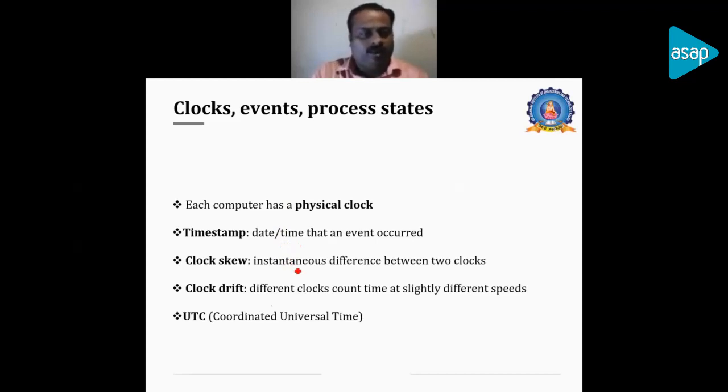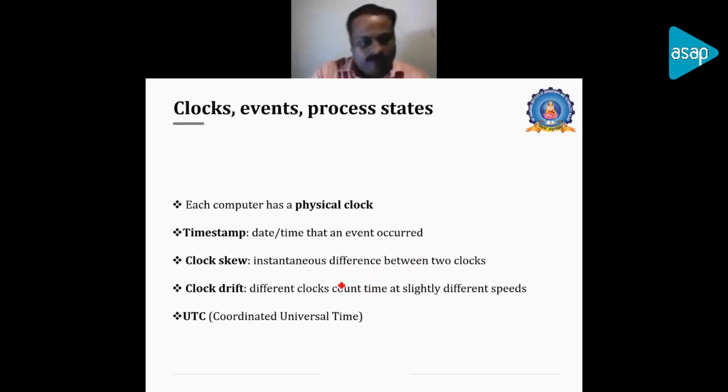And another terminology is called clock skew. So we have n number of nodes in the distributed system. Let us assume node 1 and node 2. Node 2 has a physical clock and node 1 has a physical clock. So both will have a difference in time. That is instantaneous: at the moment t, the two clocks will give different times. That is called the instantaneous difference between the two clocks, and that is known as clock skew.